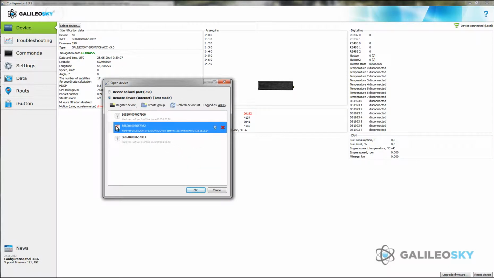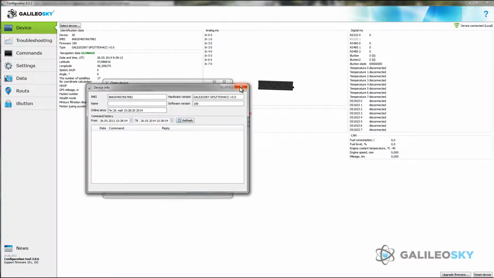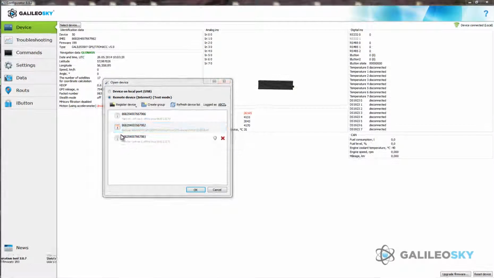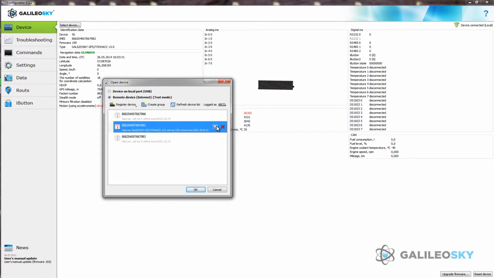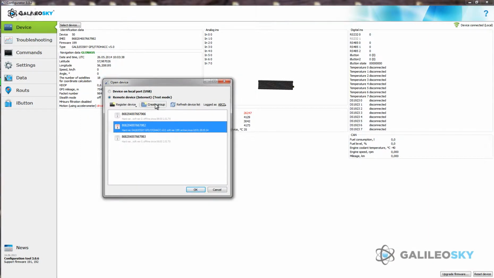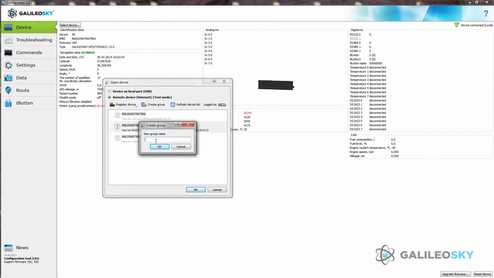You can see a terminal in the list of devices. If it is red, it means that terminal is on. If it is gray, it means that terminal is not available at the moment. You can view the commands history for each terminal. You can group your terminals. It will be easier for you to control them in such a way.